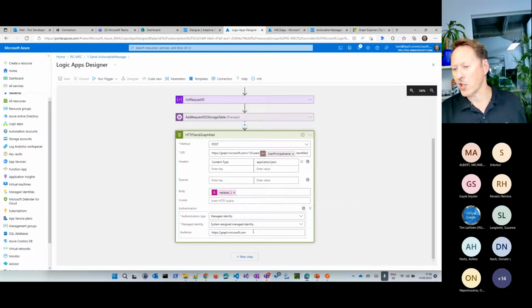And for authentication here, we could use our user, or we can use a managed identity, which needs to have the permission for that. So that's more or less a matter of security or something like this. So we will talk more about this in our next session, which is in the next hour. We will talk extensively about securing your applications. So in this case, I'm authenticated with the managed identity, and we say we send an email.